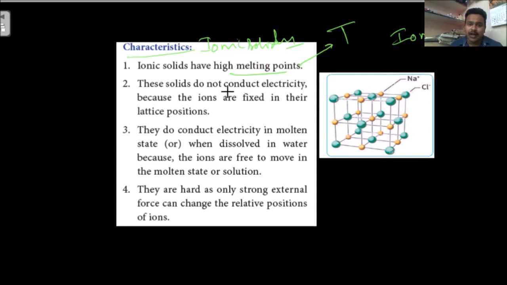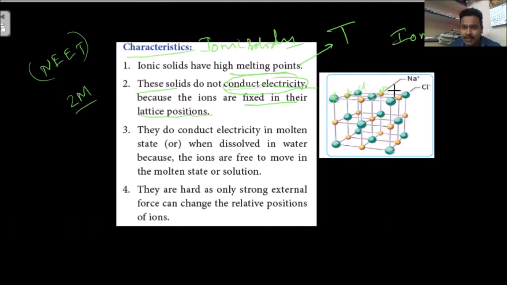These solids do not conduct electricity, this is important, because the ions are fixed in their lattice positions. This can come in your exams as a 2 marks question, and for NEET it comes as a theoretical question. In the solid state, ionic solids do not conduct electricity because this Cl and this Na occupy fixed positions. They are fixed in their particular positions. That position is called the lattice position.